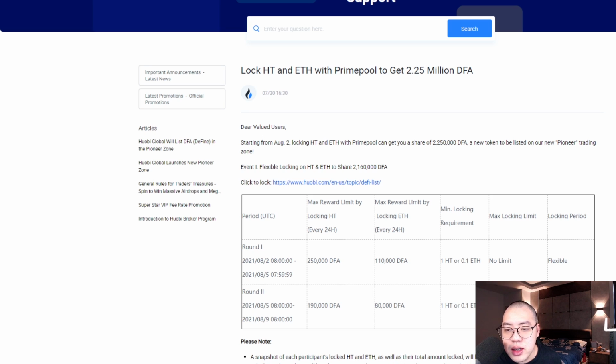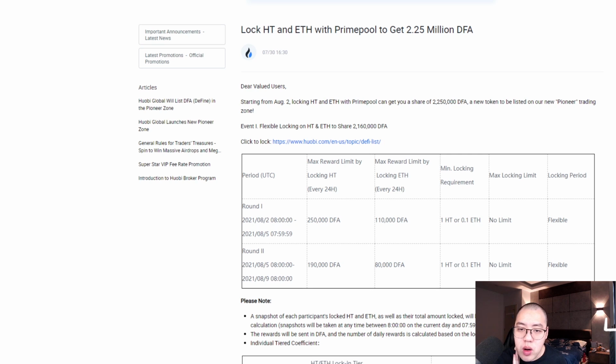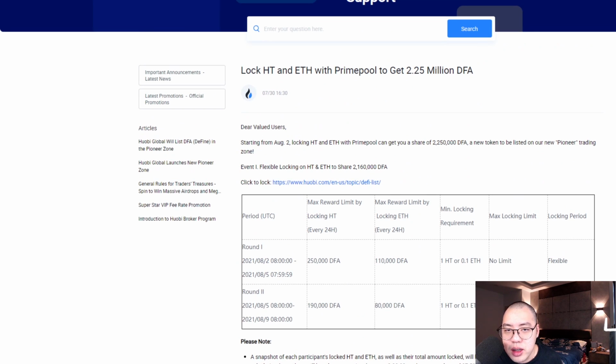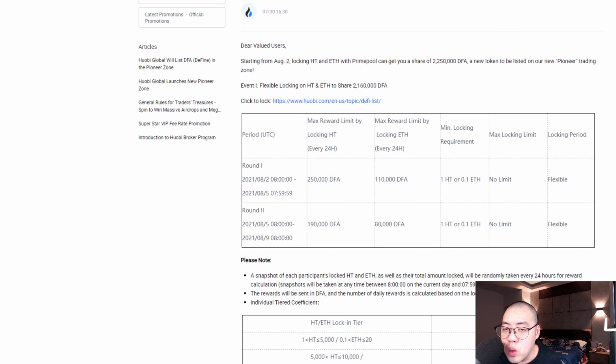And the requirement is very easy. You just need to lock a minimum of 1 Huobi token or a minimum of 0.1 Ethereum. The maximum locking has no limit, it's flexible. So basically you just stake whatever Ethereum and Huobi token you want in the Prime Pool, and it will give you the DFA token in return after the 7 days. The max reward by locking is 250,000 DFA, or maybe 110,000 DFA by locking Ethereum and Huobi token. All these notes, notifications and news can be found on the Huobi website.